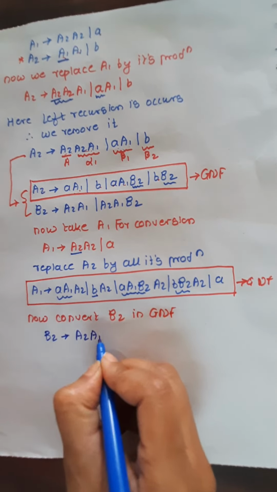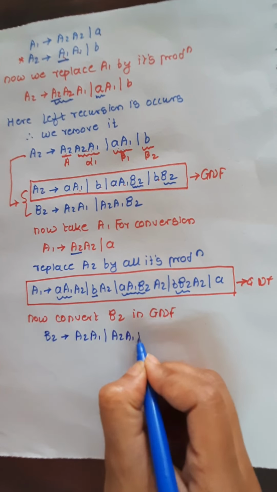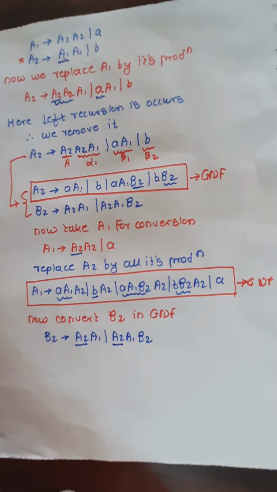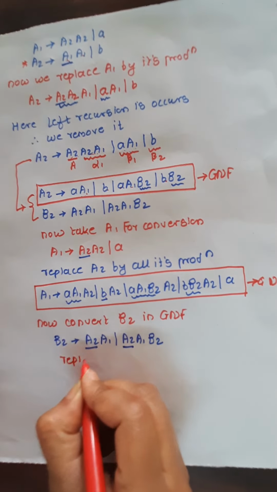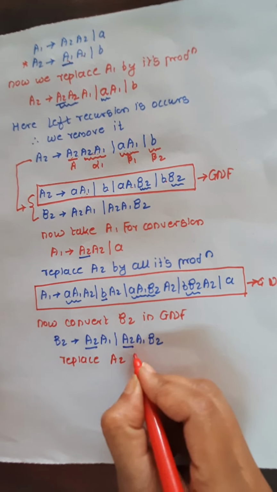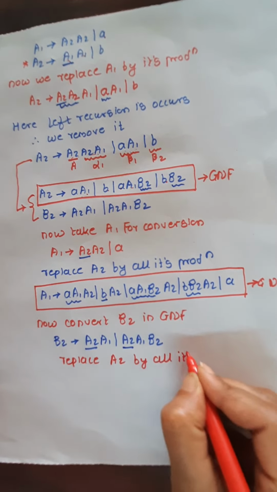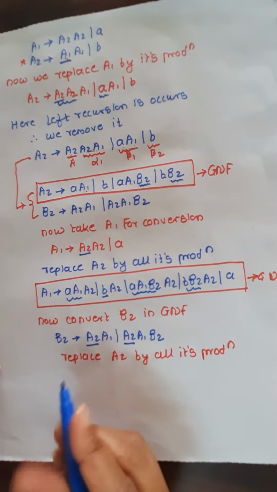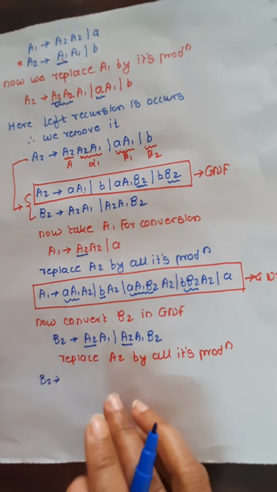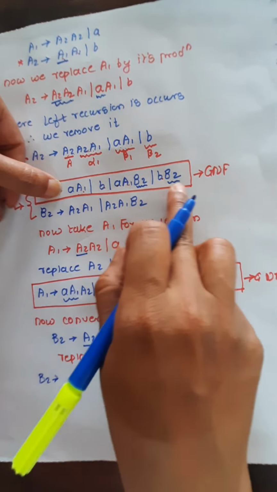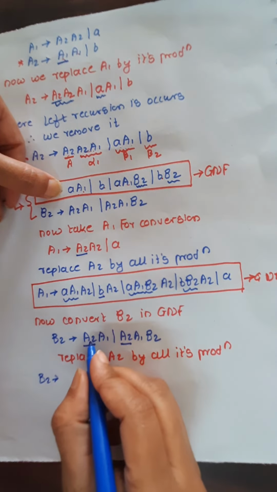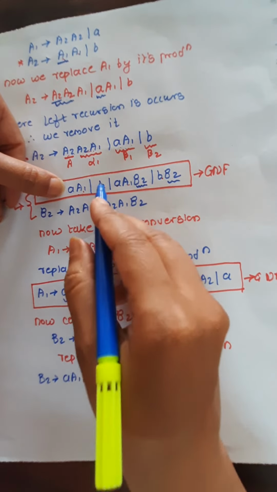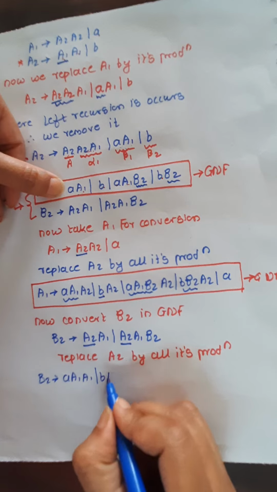B2 is A2 A1, A2 A1 B2. Fine. So replace the A2. Both A2s you have to replace by all its productions. And by replacing, my B2 becomes, what are the A2's productions? This one. So instead of this A2, A1 as it is. Second is B, this A1 as it is.